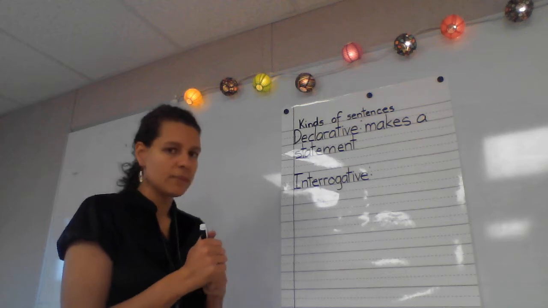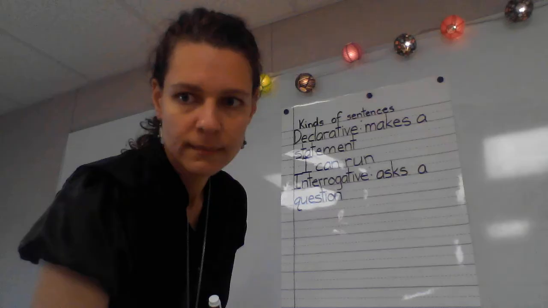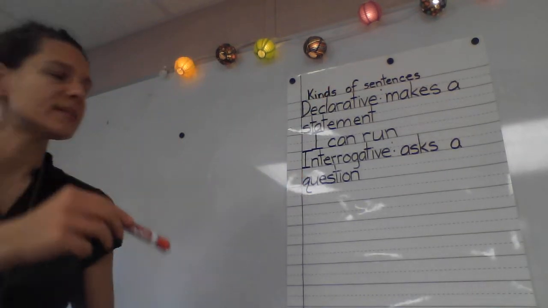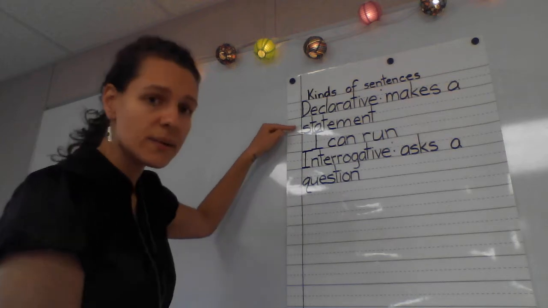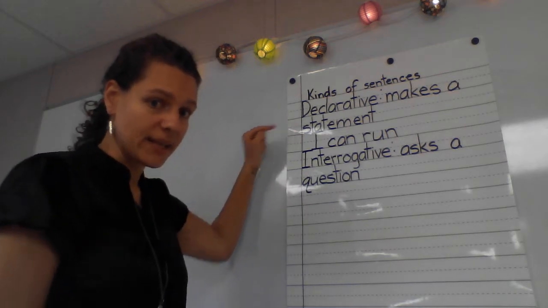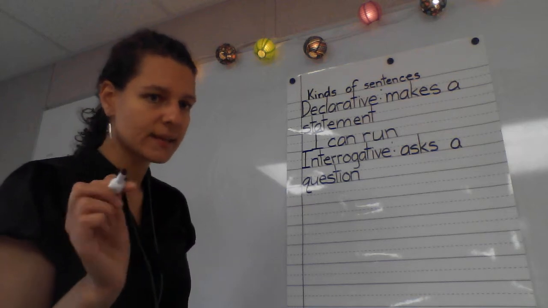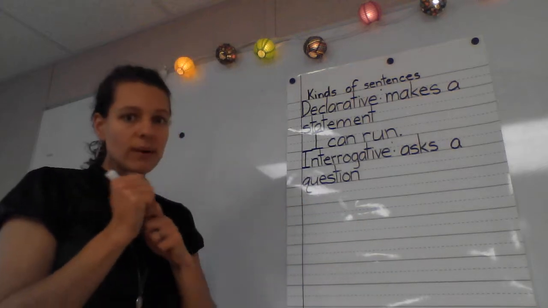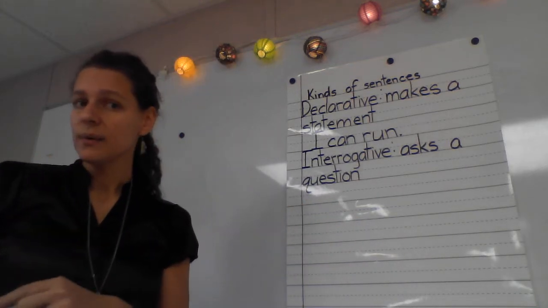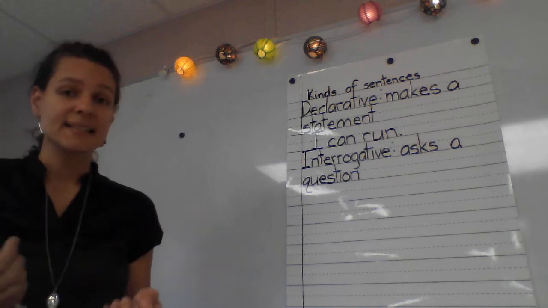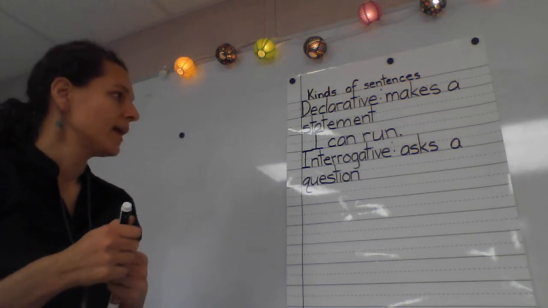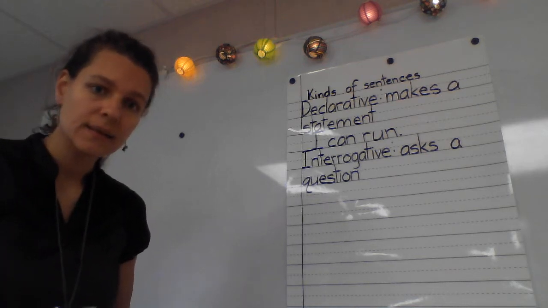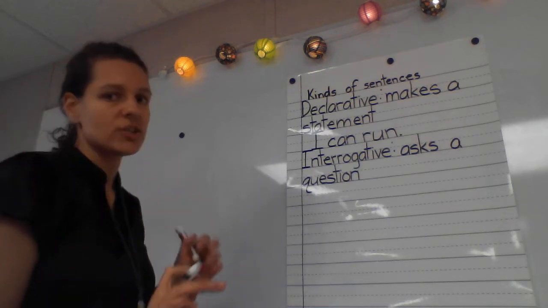Remember, so let me get another colored pen really quick. All right, so I went and got a different colored marker so we can see. Our declarative sentence, what does it do? Good, it makes a statement. And what kind of an end mark does it get? Good, it gets a period. All right, what does an interrogative sentence do? Good, it asks the question. All right, and what kind of end mark do we use for our interrogative sentence? Good, it is a question mark.